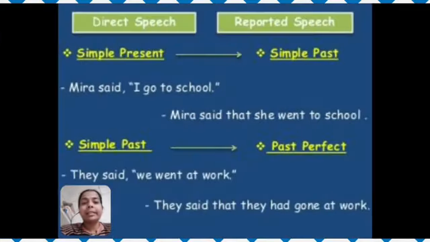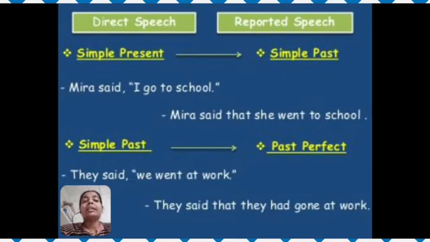Now let's see the examples. Meera said, I go to school. So here, the reporting verb is said, which is in the past tense. I go to school, this statement is in simple present tense. So when you change it into reported speech or indirect speech, you will write, Meera said that she went to school. Here, go changes into went in simple past tense.